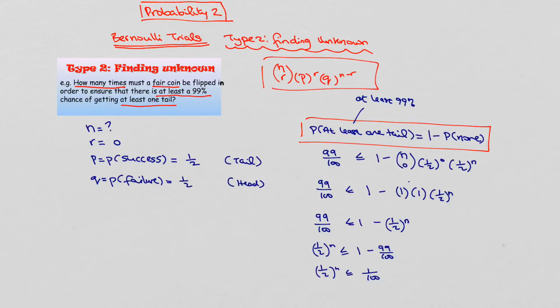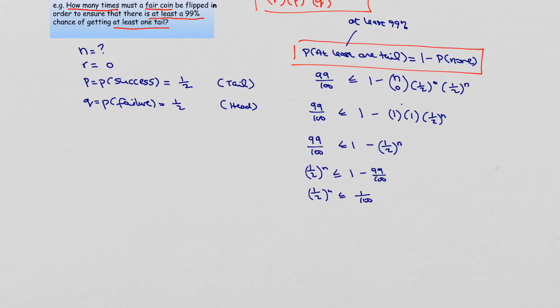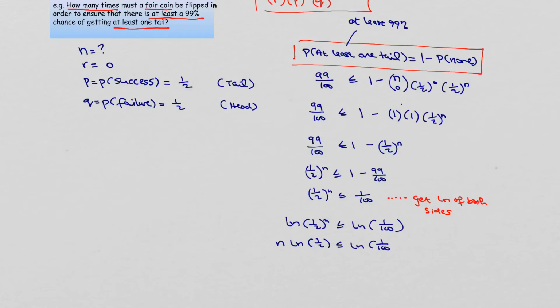Okay, so now what we need to do is try and get n on its own. So clearly the only way I can get n down here is if I use my log rules. So I'm going to take the natural log of both sides. And therefore that's going to be natural log of a half to the power of n less than or equal to natural log of 1 over 100. So if I bring down my power, that's n times natural log of a half less than or equal to natural log of 1 over 100.